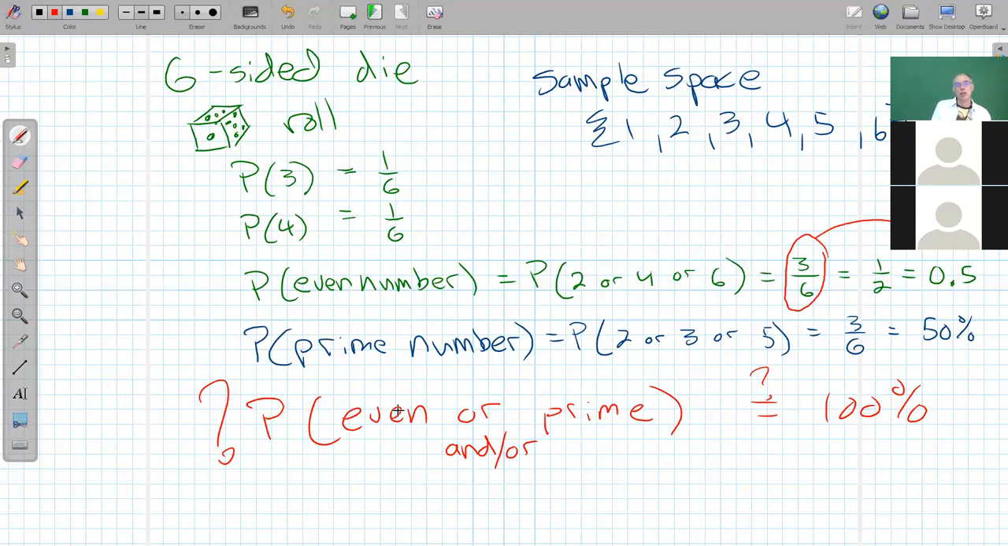I want both. So in this case, prime or even is any number that's even, any number that's prime, but it could be both. So if I list those out, the even numbers were 2, 4, and 6. Now I'm not going to list 2 again because I already wrote it down. So then I would write 3 down and 5 down. So these are all of the numbers that are even or prime. 2 happens to be both. There are 5 of those numbers, so the probability of being even or prime is 5 out of 6, which is not 100%. So we do have to be careful when we combine events if they're not simple.